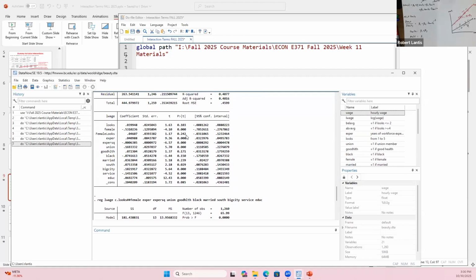Okay, so a lack of statistical significance on the interaction term and a lower adjusted R squared would suggest that the interaction term should or should not be included. Shouldn't. We're not gaining any additional information from that. So there's likely not an interaction between these two variables. So even though I found that the size of the effect was considerably higher, I can't actually say at any statistically significant level that males and females are treated any differently in terms of their wages for this looks variable, right?